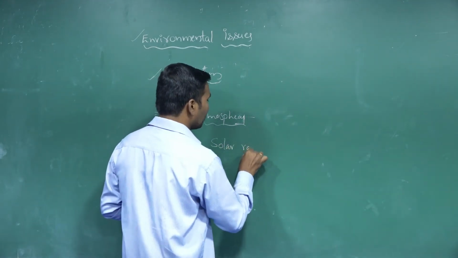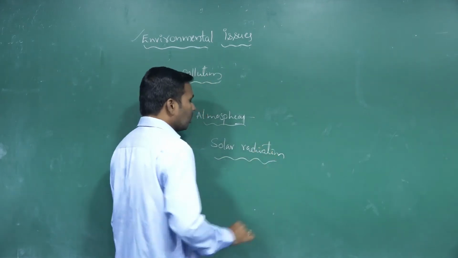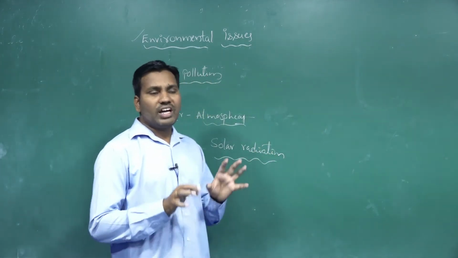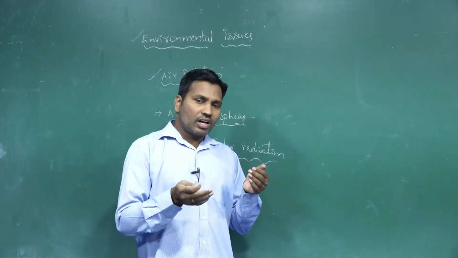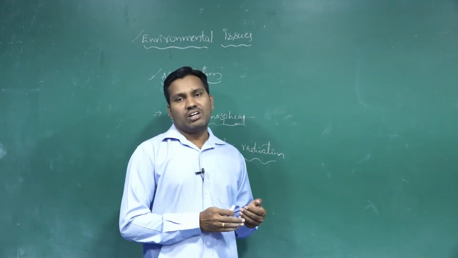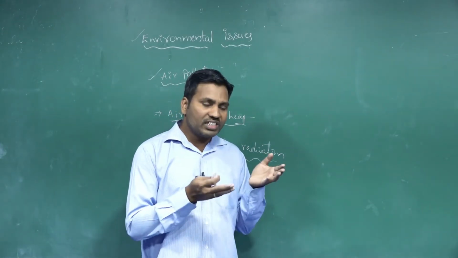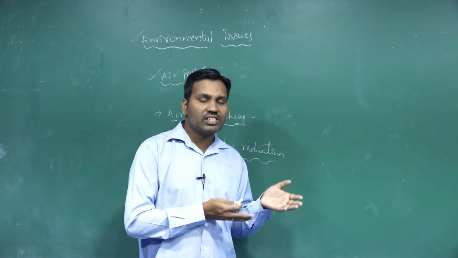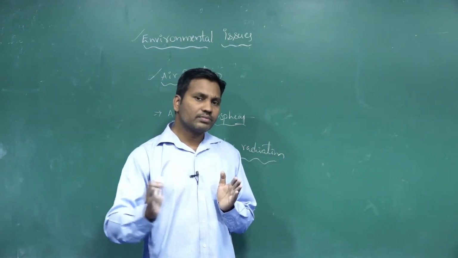How much of the radiation emitted from the sun actually reaches us? Approximately 10% of the radiation reaches the surface of the earth.